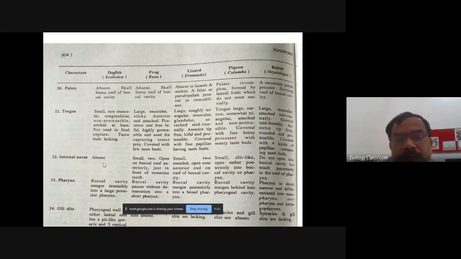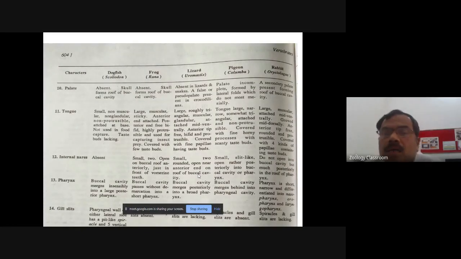So internal nares are absent in the dogfish as it respires with the help of the gills. Then in frog, it is small, 2, and it opens on the buccal roof anteriorly, just in front of the vomerine teeth. In case of lizard, it is small, again 2, rounded, open near the anterior end of the roof